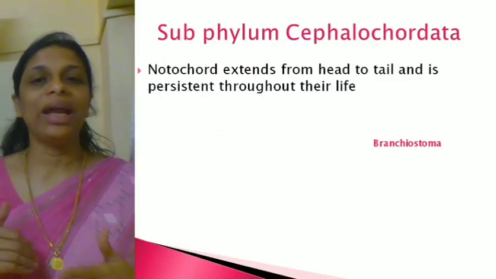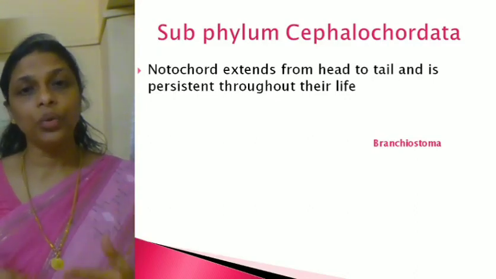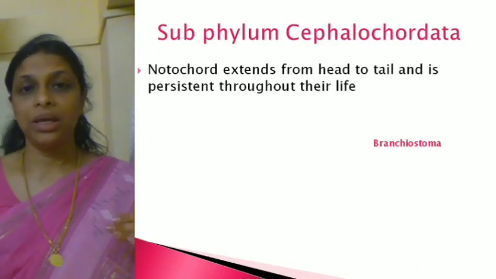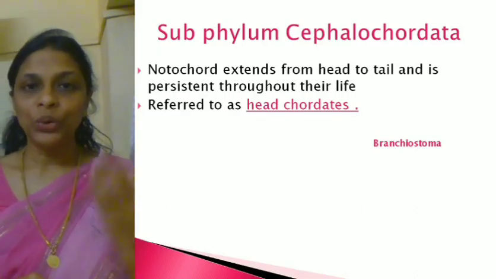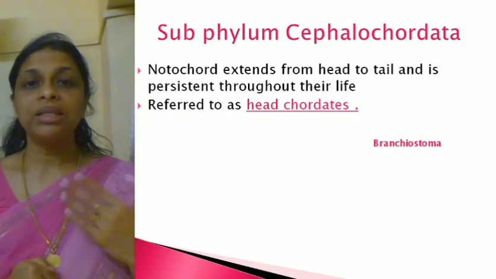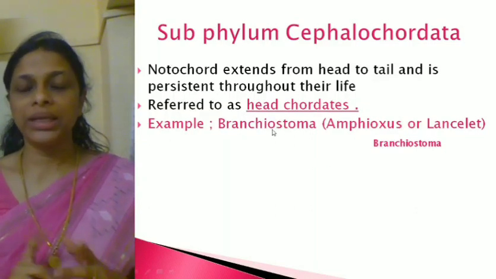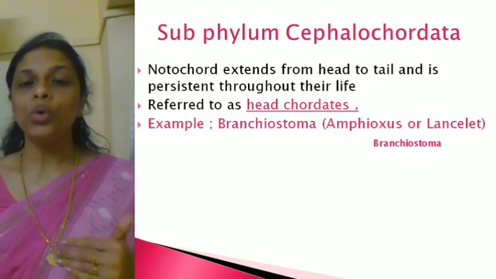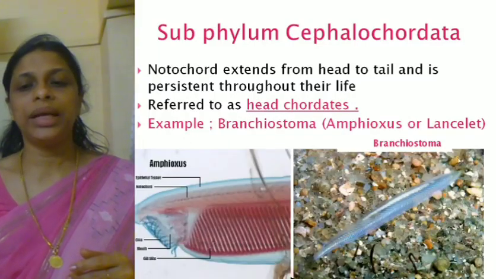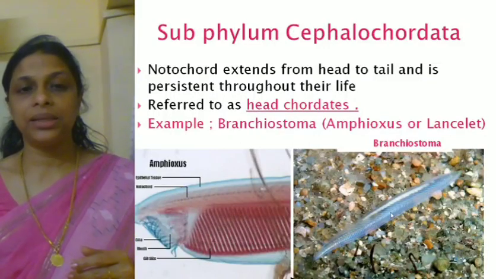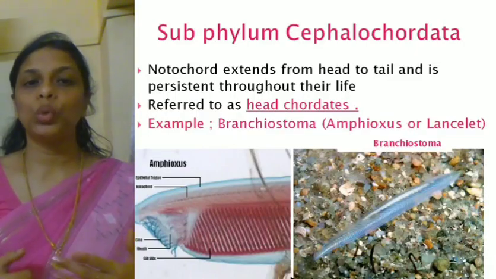When we discuss the next phylum, that will be clear. So here the notochord is present throughout its life, from the head to the tail, and that is why they are commonly referred to as head chordates. So urochordates are called tail chordates and cephalochordates are called head chordates. Example, Branchiostoma. Only one example you have to remember. Branchiostoma, also called amphioxus or lancelet. So this is that organism. They have a notochord which extends from head to the tail region, and it is persistent throughout their life.